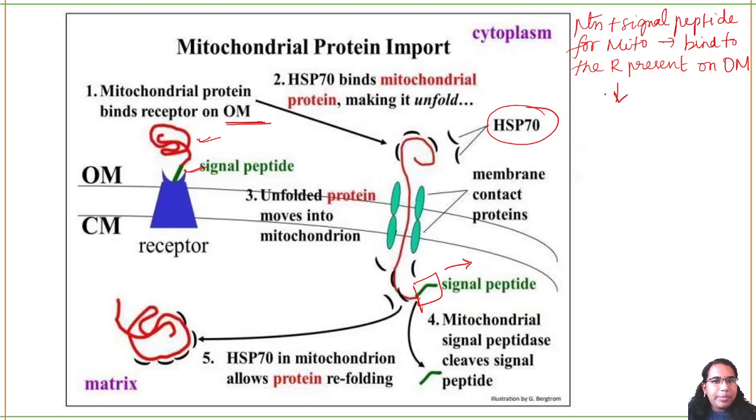Next, HSP70, a heat shock protein, will unfold the protein, and the protein goes inside the mitochondria.